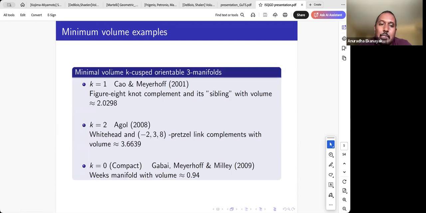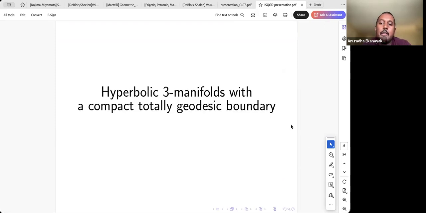Right. So the results I want to talk about in this talk have the same flavor. However, the examples I'm showing you right now are hyperbolic manifolds with no boundary. The ones I want to talk about will have a compact totally geodesic boundary. So for the rest of the talk, I will be talking about these manifolds. They are hyperbolic, and in addition, they have a boundary which is going to be compact and totally geodesic under the hyperbolic structure.